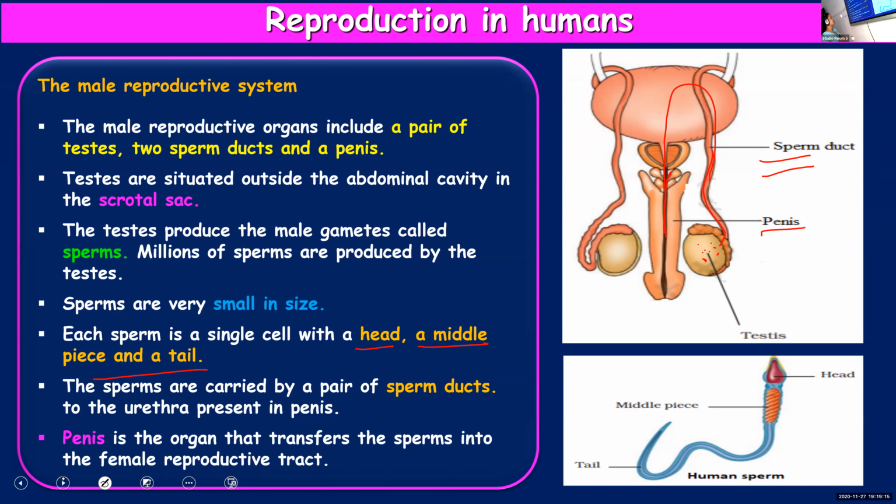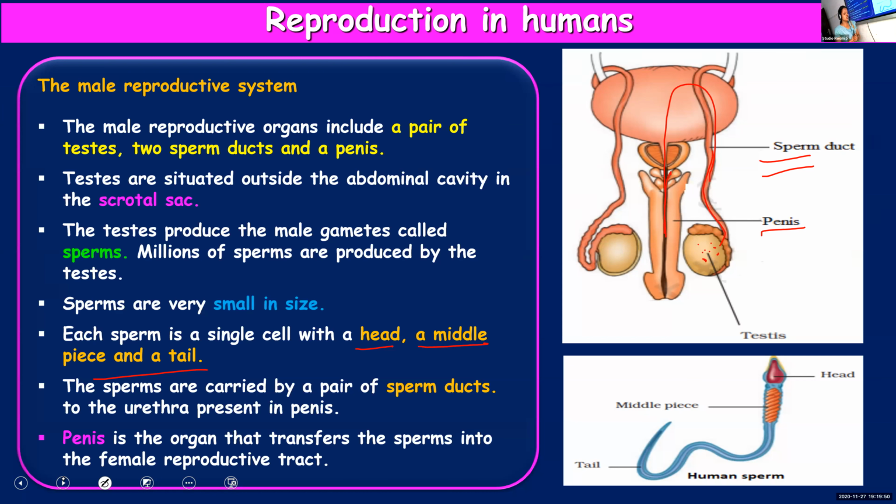So the male reproductive organs, there are three main organs: a pair of testes, a pair of sperm ducts, and a penis. And where are the testes located? Inside the scrotal sac. Why are they placed inside the scrotal sac? Because there the temperature is lower than the body temperature. Why is such a low temperature needed? For the production of sperms. Then, where are the sperms produced? Inside the testes. How many? Not one. Millions of sperms are produced. And what are sperms? These are male gametes.